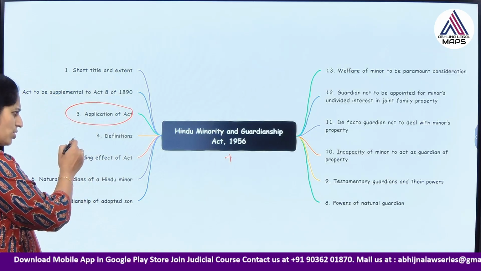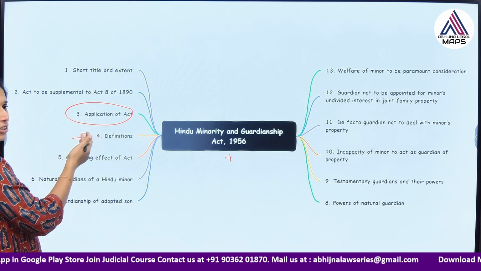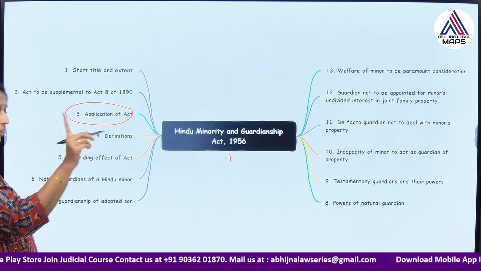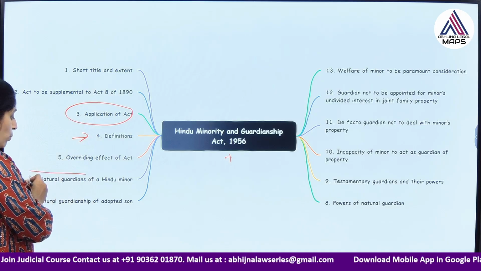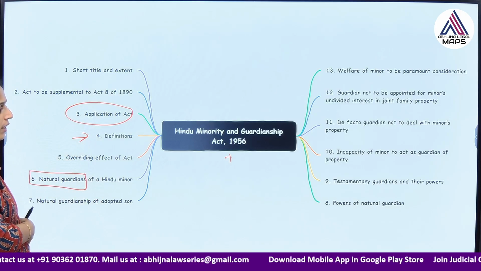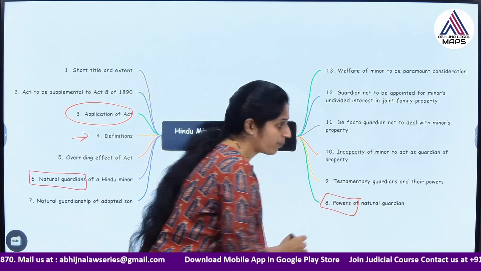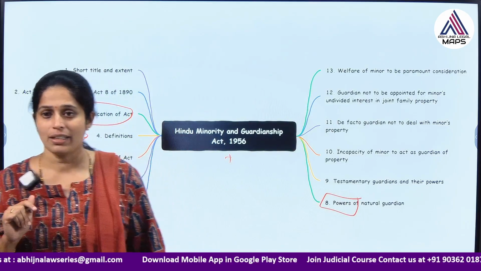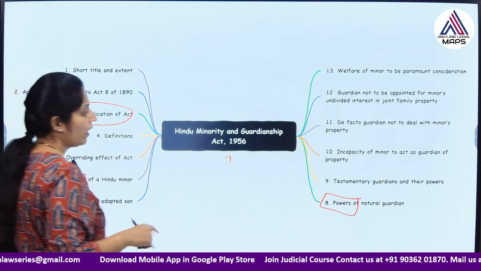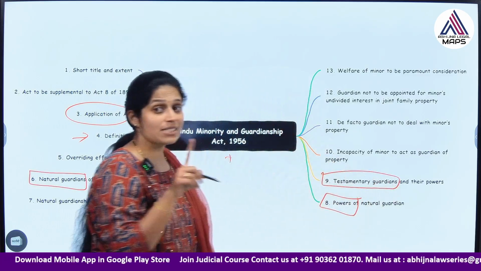We also have definitions of very common words like minor, guardian and natural guardian. A very important section is who the natural guardians of a Hindu minor are, and what the powers of such a natural guardian are. These 2 sections are very important. Apart from that, who are testamentary guardians, or who can appoint testamentary guardians?